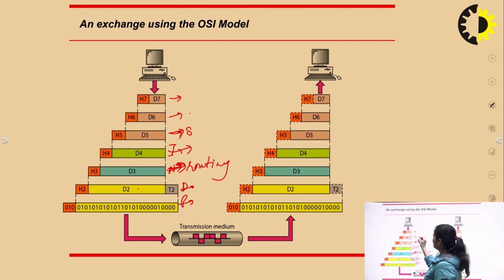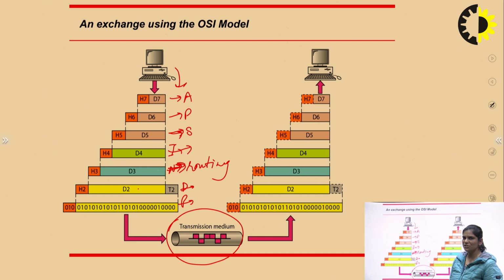Now presentation layer means data is encrypted in form, and here is application layer. If we have to send data from sender to receiver, first the sender sends data to the application layer, so there is interfacing with the user. Then data is sent to the presentation layer, then session layer, then transport layer, then network layer, then data link layer, then physical layer. Now your data will be sent through this transmission media to the receiver part. Again, when you are sending data from the physical layer, it is received by the physical layer of the receiver side.